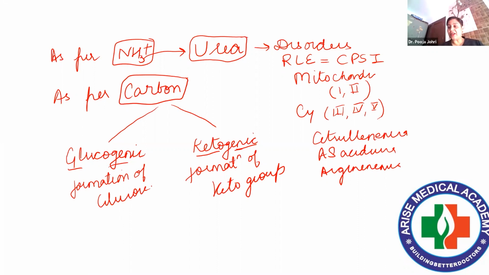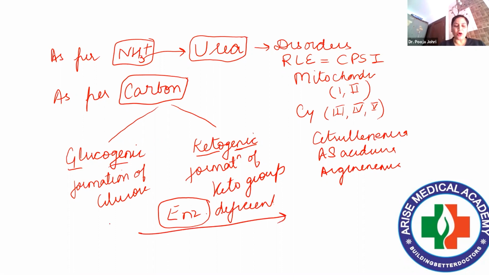Either they can be directly converted into glucose or they will be connected to some pathway, जैसे TCA cycle के साथ they are connected. Most of the intermediates merge themselves into the citric acid cycle. Right? So the questions will be based on this. And obviously, if a particular enzyme is deficient, it will lead to accumulation of that particular substrate in urine. So urine analysis plays a very, very important role.